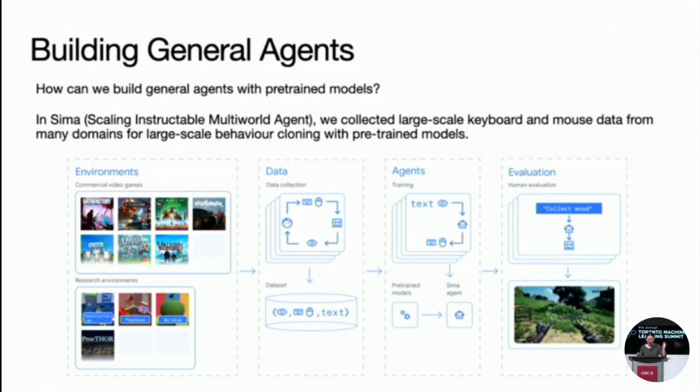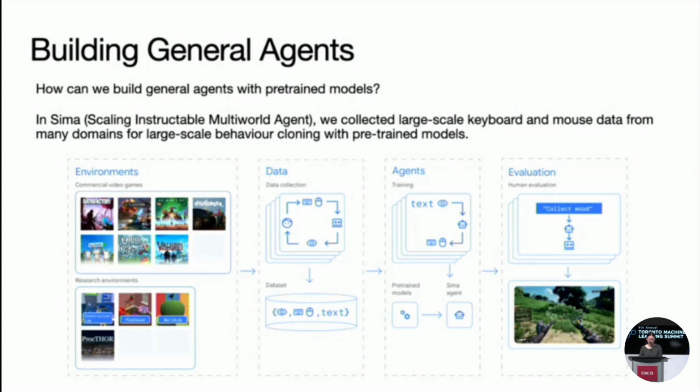This rich multimodal dataset captures a lot of human interactions across various environments. And the use of large-scale keyboard and mouse data for behavior cloning is actually really practical and general, because unlike complex API-based integrations, keyboard and mouse inputs are a universal interface for anything. So if you have an AI that knows how to use keyboard and mouse on a computer, it can really just do anything on a computer. This also makes the data collection very scalable across anything humans can do on a computer.